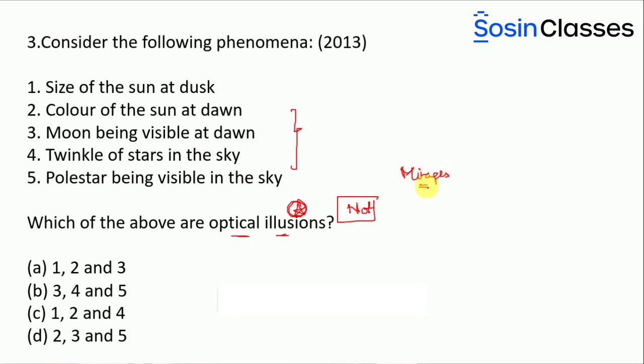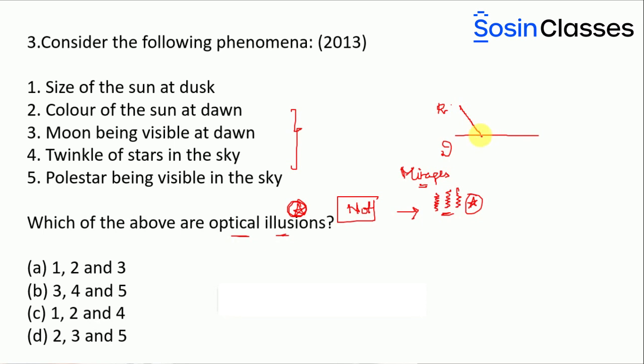These mirages appear when you travel in hot deserts: you can find water-like structures, even if they are not present, they are going to appear to you. But why are they appearing? The reason is, let us say this is the light. When light is traveling from a rarer medium to a denser medium, it is going to have a reflection, and it is also going to have a refraction.